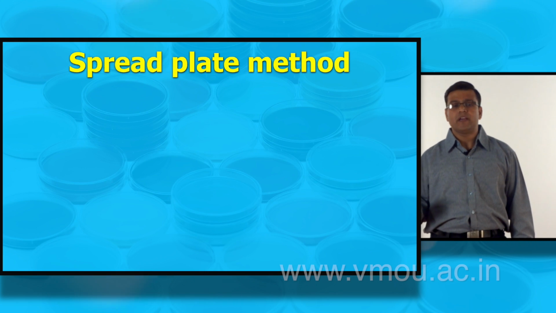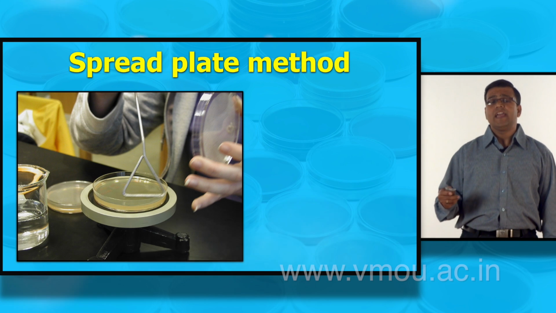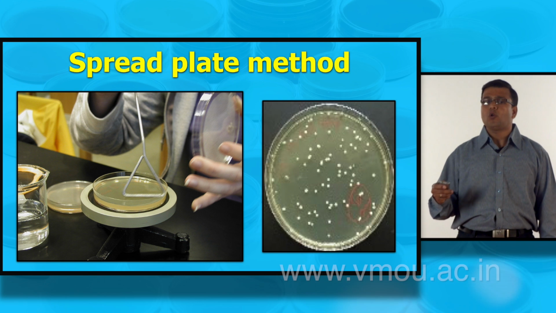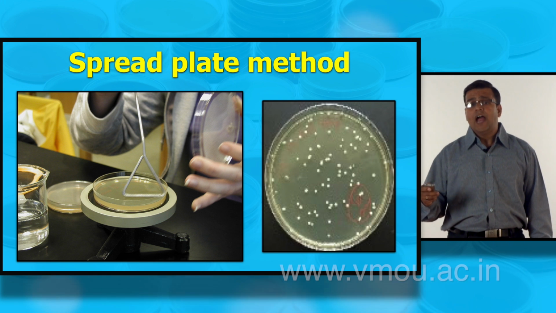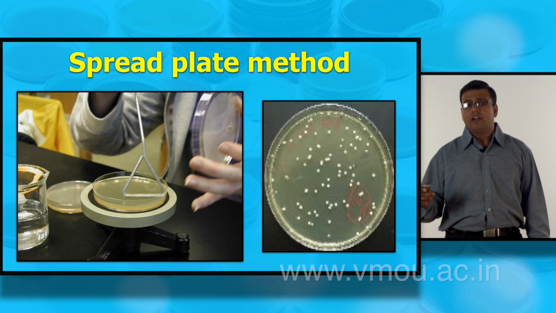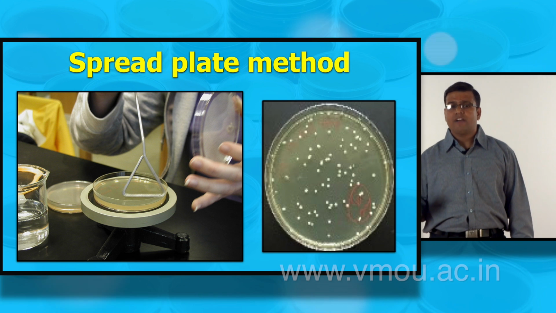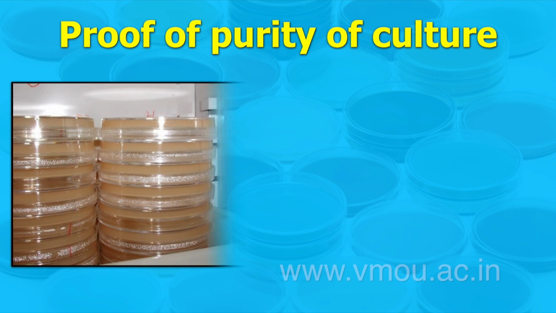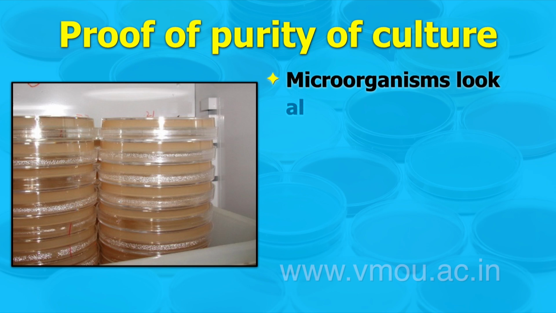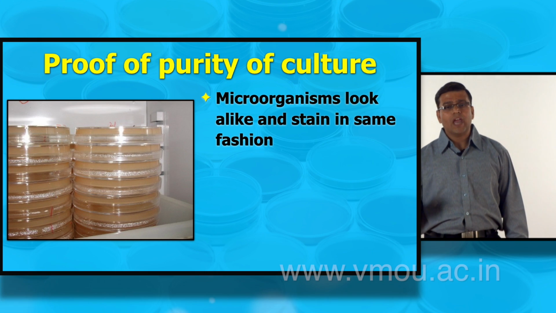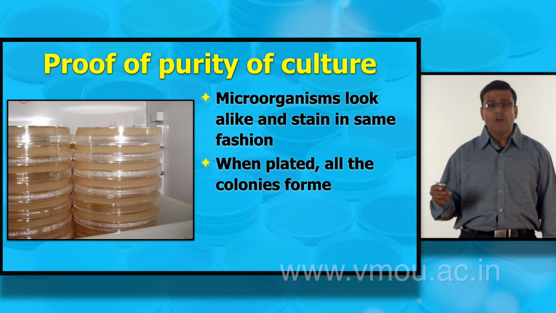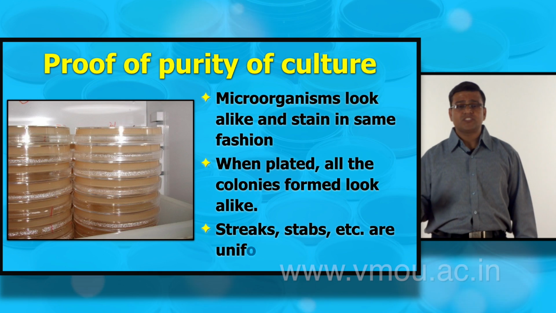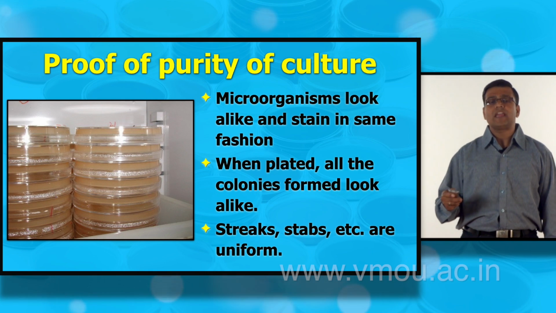Next is the spread plate method. This spread plate method is done by using a spreader, through which many colonies develop and grow on this plate. After the completion of the spread plate method, we should assure the proper purity of the culture, so we can recognize the microorganism by how it looks and stains in the same fashion. On the plate, all the colonies look alike, and all the streaks look uniform.